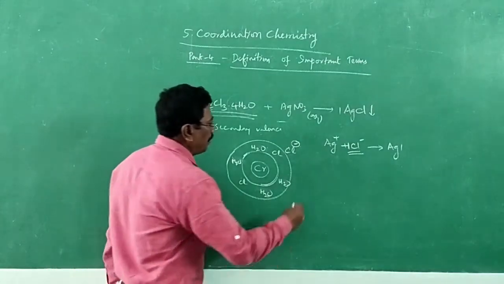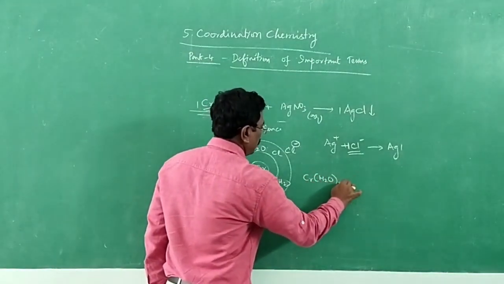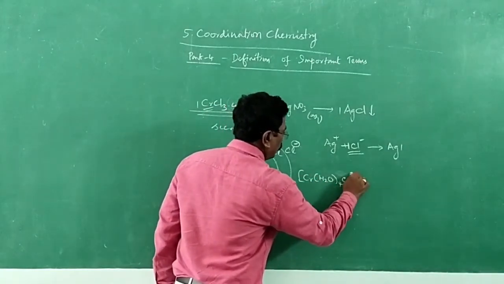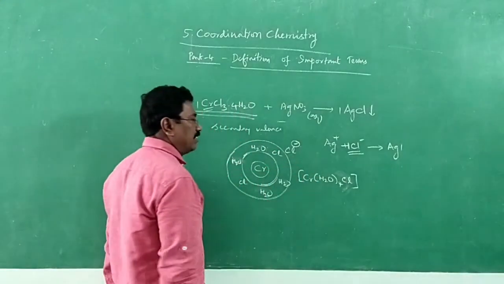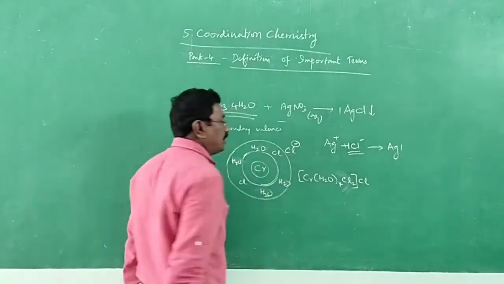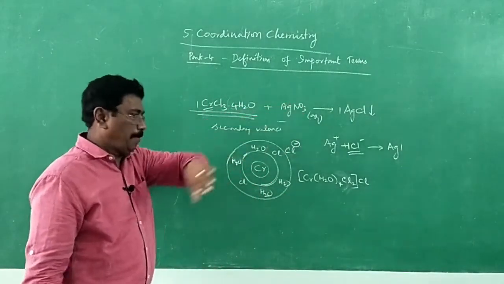So the structure may be given as Cr, H2O 4 times, 2 more chlorine also inside the sphere, and just only 1 chloride ion outside the sphere, Cl minus ion, outer sphere.